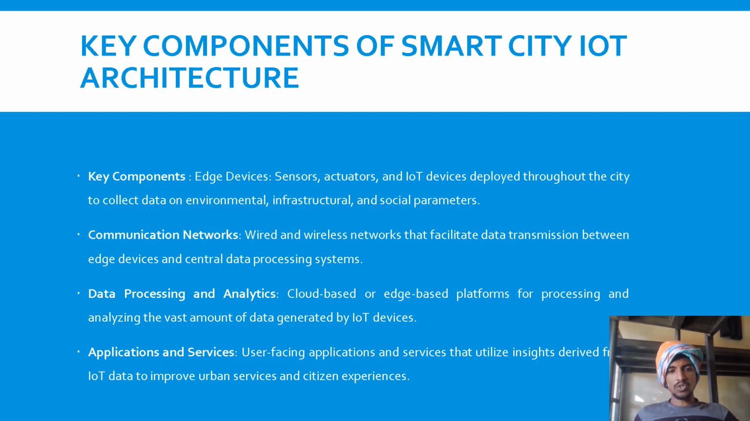Applications and services: user-facing applications and services that utilize insights derived from this IoT data to improve urban services and citizen experiences. In India we do not have such kinds of smart cities. We have only one major city known by everyone, which is Dubai. It's a very smart city and one of the good examples of smart cities, though it also needs to develop more. These are some key components of smart city architecture.